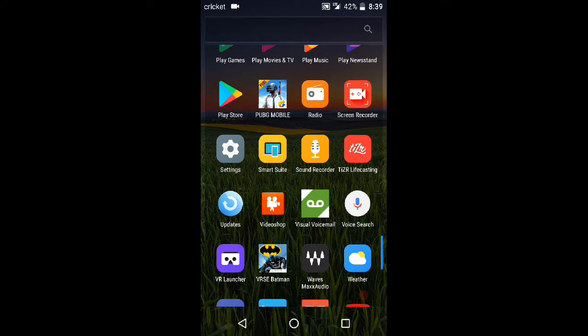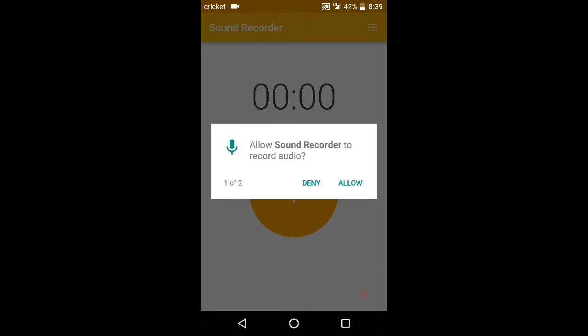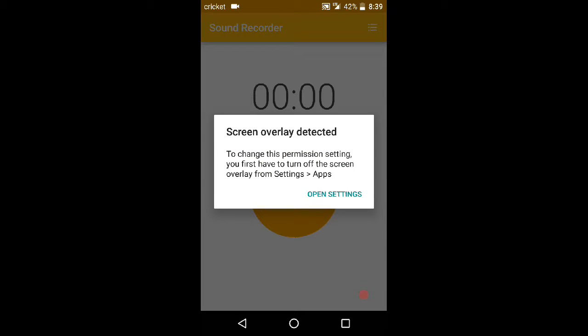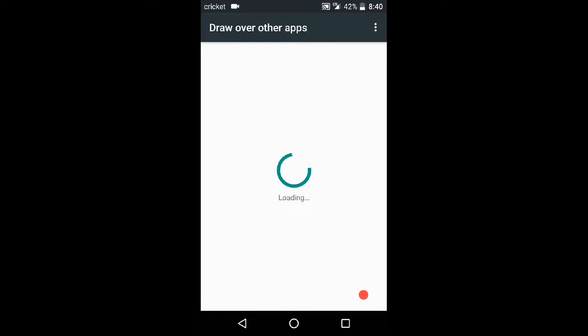Okay guys, I found something. I think it's in Sound Recorder. Oh yes, here it is. Okay, it's not gonna happen. Wait, let me see. Oh, here it is. See, look, it's a screen overlay detected. So it's a screen overlay detected. Just change version settings. You just go to turn off the screen overlay. Then you go to open settings.